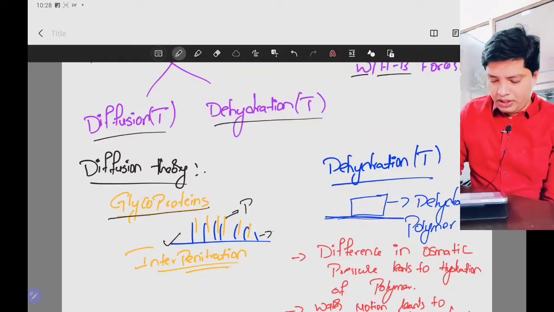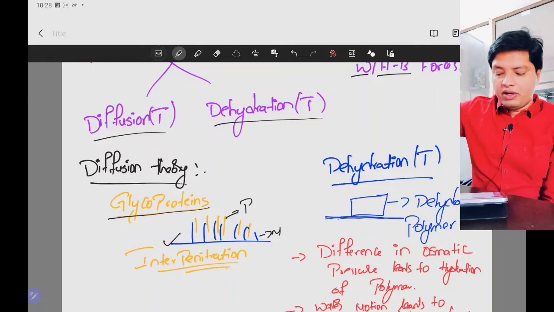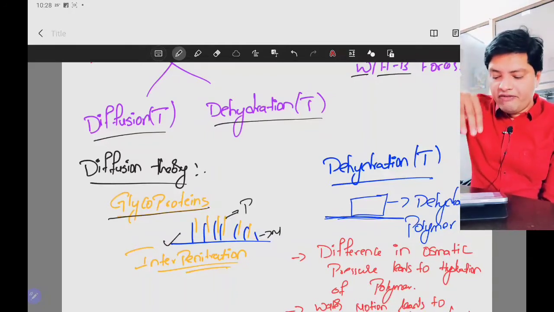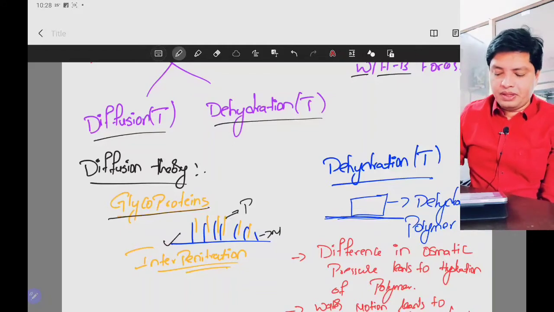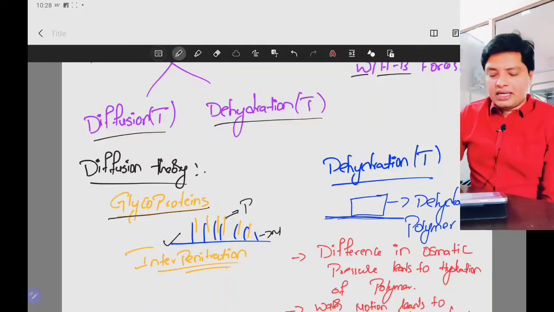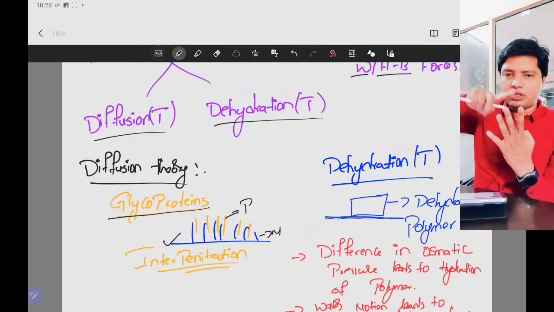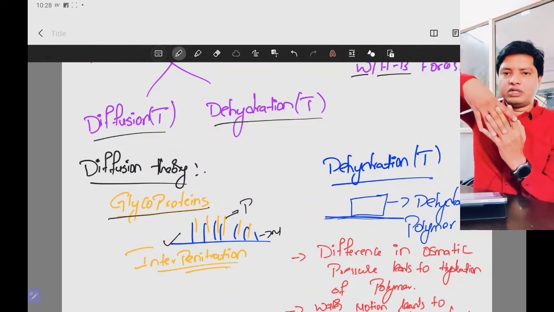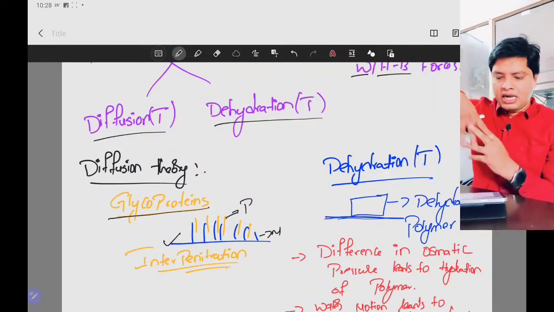This polymer will be diffused into the mucin membrane. We call it interpenetration. Assume this is the mucin molecules, and this is the polymer molecules. They will diffuse into each other. This is how the consolidation occurs.